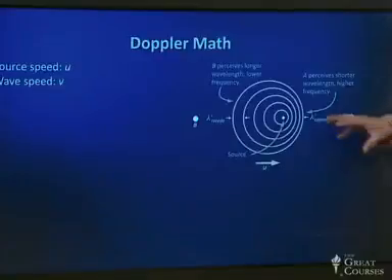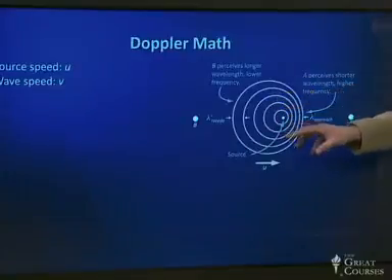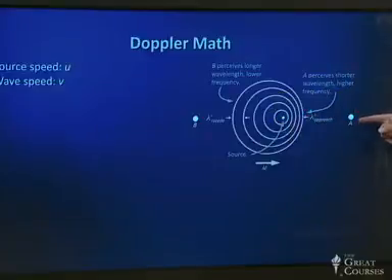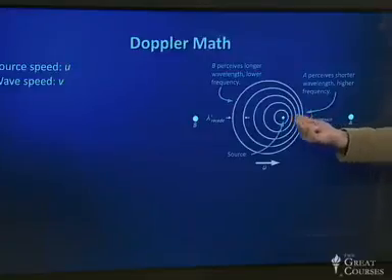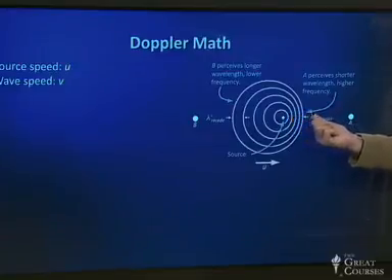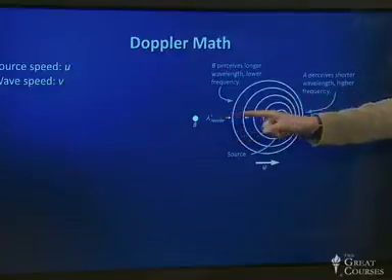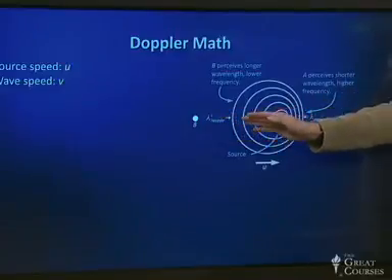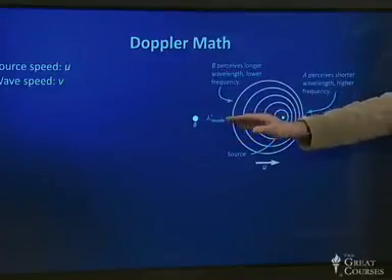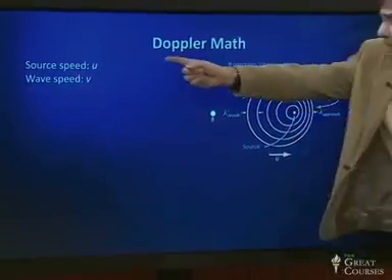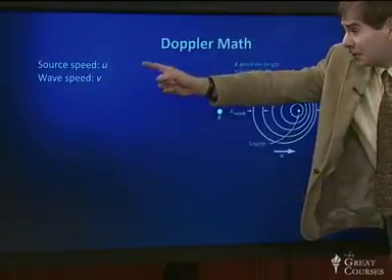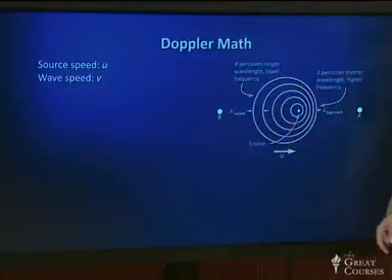Okay, let's take a look at the mathematics of the Doppler effect. So here's a picture similar to the animation you recently saw. It shows a source that's moving to the right, and it shows an observer at A who's going to measure a shorter wavelength because every time the source emits a wave crest, the source then moves closer to that observer. Here's an observer at B who's going to measure a longer wavelength and a lower frequency as a result because the wave source is moving away from that observer. We're going to assume that the source speed is u. That's going to be the symbol for the source speed, and the wave speed is going to be v.